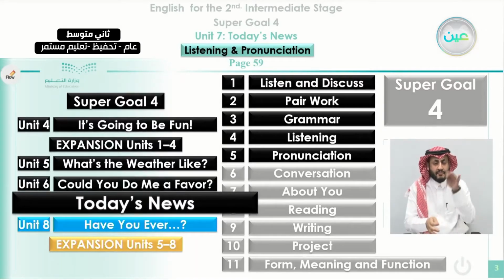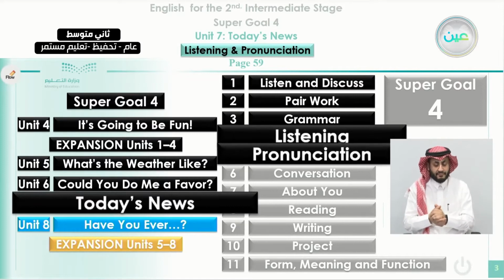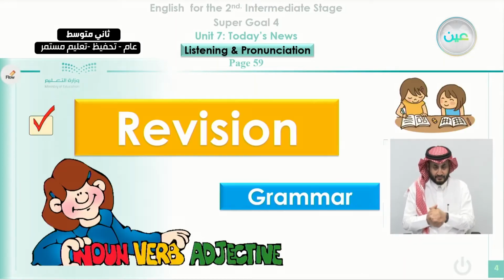Now we are at Unit 7, and the title of this unit is Today's News. And our class today will be mainly on listening and pronunciation. That is section number 4 and section number 5. Before we start our main class, let's make a quick revision on the previous lesson.